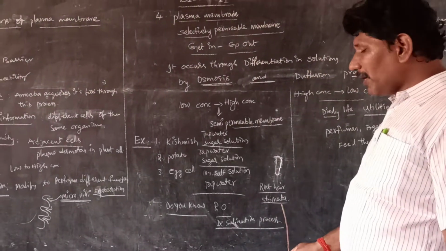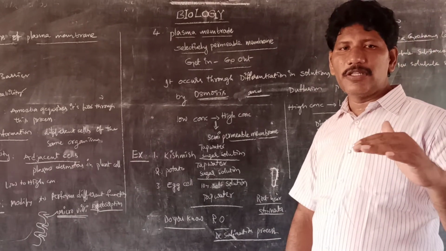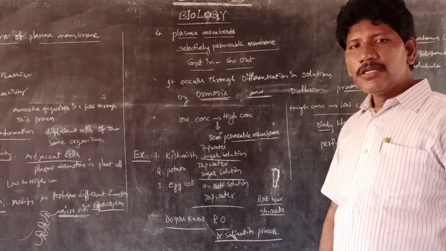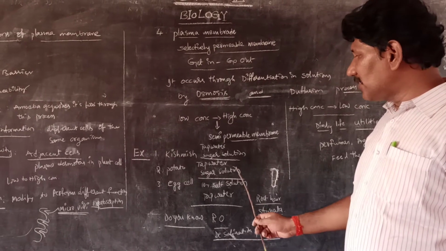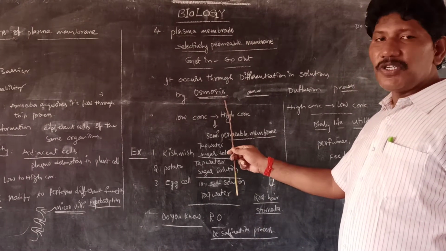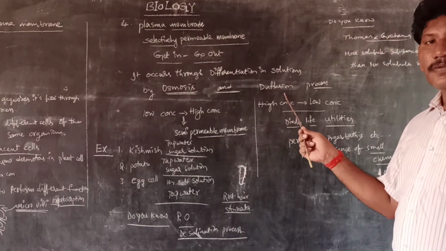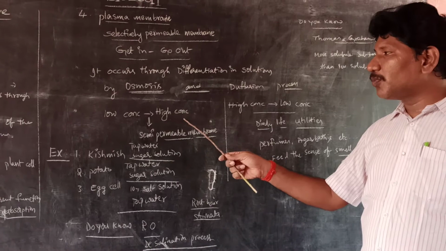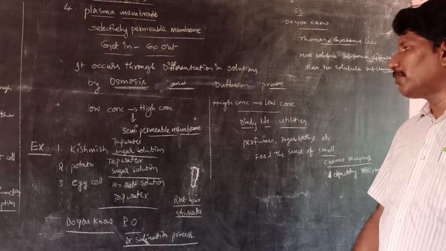Next, the opening and closing of the stomata in the epidermal cells, especially in the lower epidermal cells of the leaf, also occurs through the differences of this osmosis principle. Next, we move to diffusion. Till now we discussed osmosis, which is one of the basic principles of the plasma membrane or selectively permeable membrane.